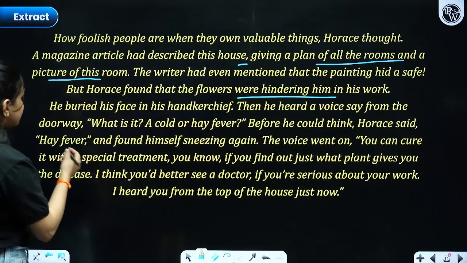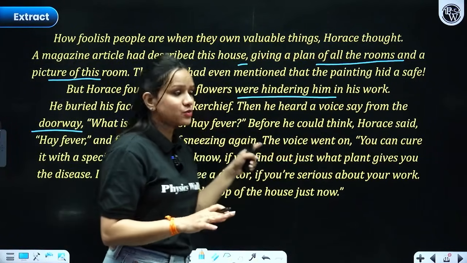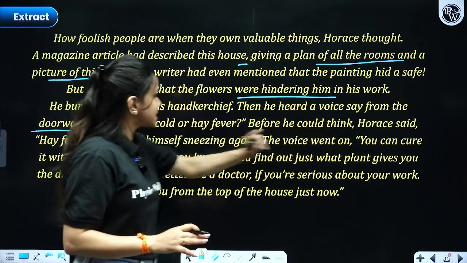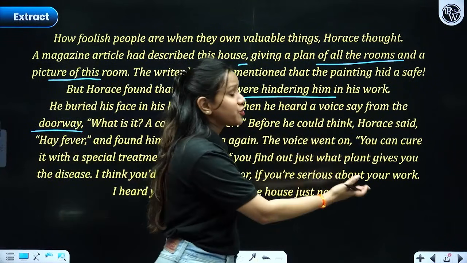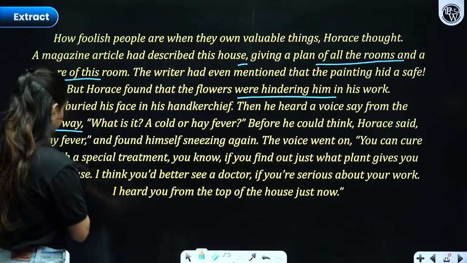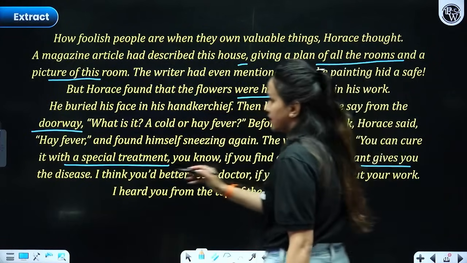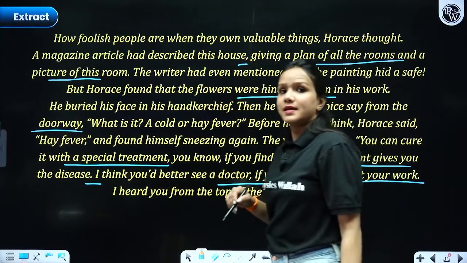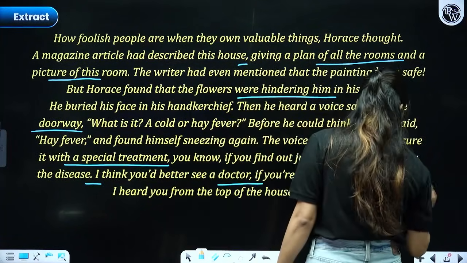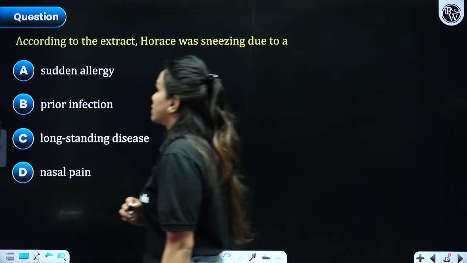Then he heard a voice from the doorway. "What is it, a cold or a hay fever? I have already explained these things to you." Before he could think, Horace said, "Hay fever," and found himself sneezing again. The voice went on, "You can cure this with a special treatment. If you find out just what plant gives you this, I think you had better see a doctor if you're really serious about your work." Which work is the lady talking about? Theft. Now let's see the questions.